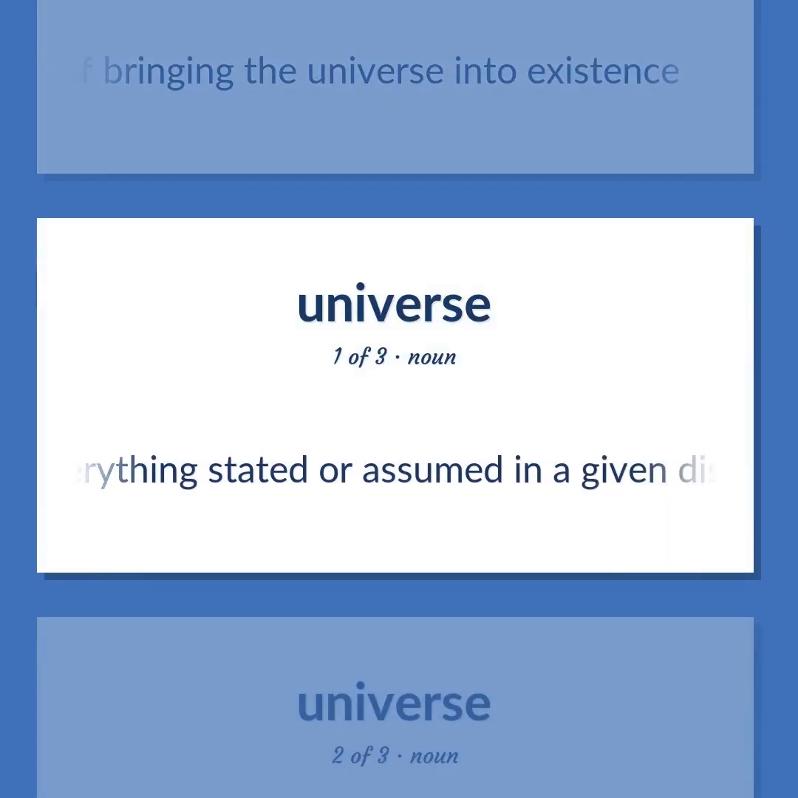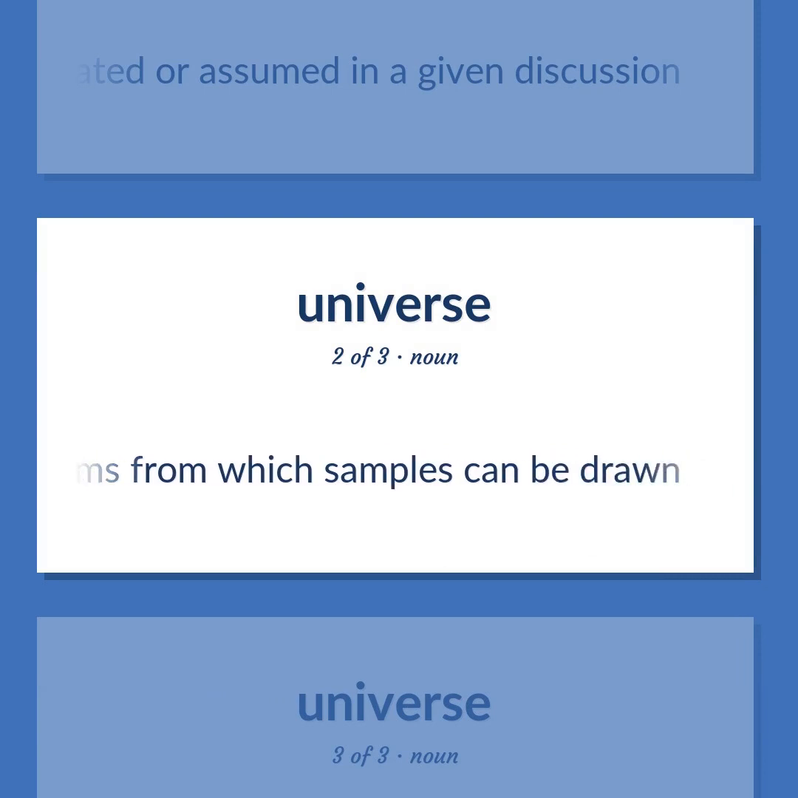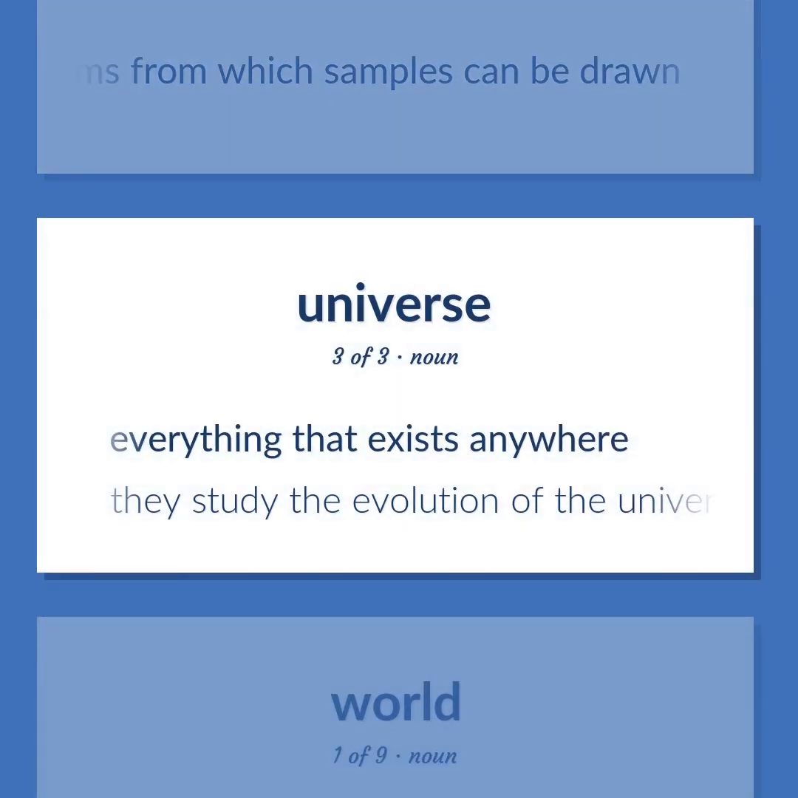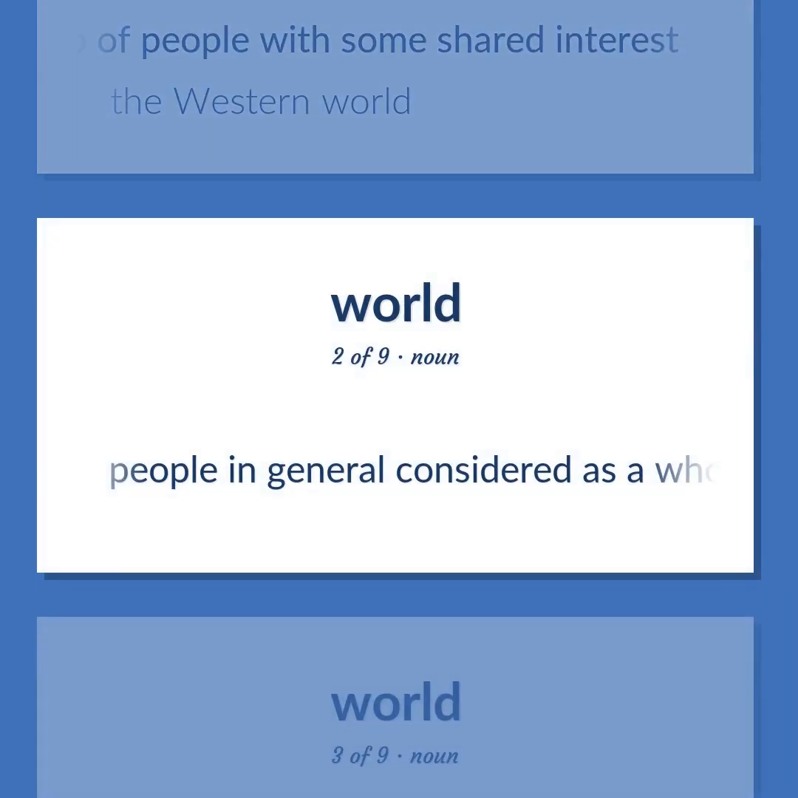Everything stated or assumed in a given discussion. Statistics, the entire aggregation of items from which samples can be drawn. Everything that exists anywhere. They study the evolution of the universe. People in general, especially a distinctive group of people with some shared interest. The Western world. People in general considered as a whole.